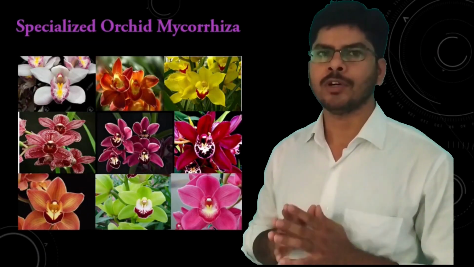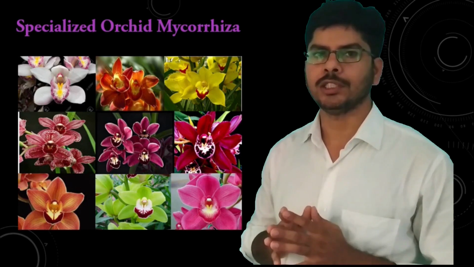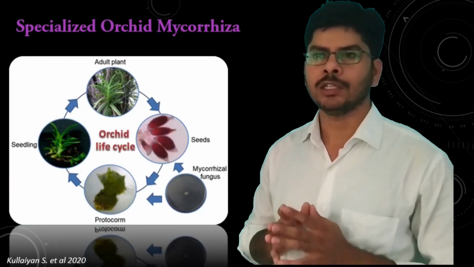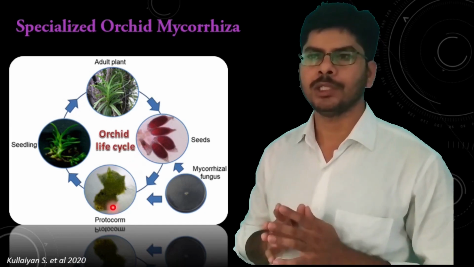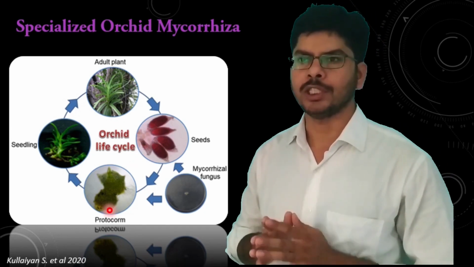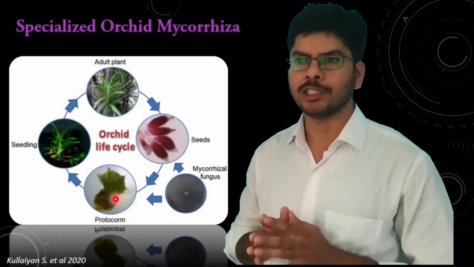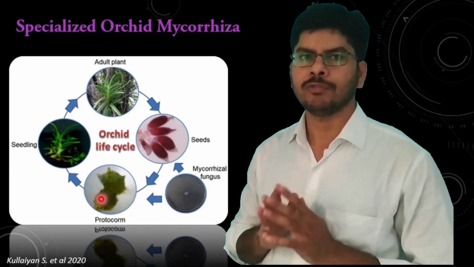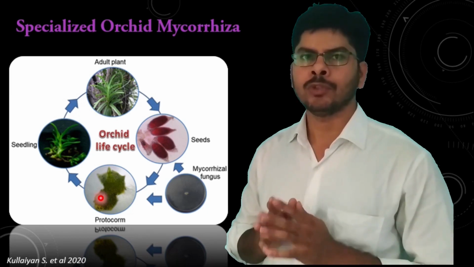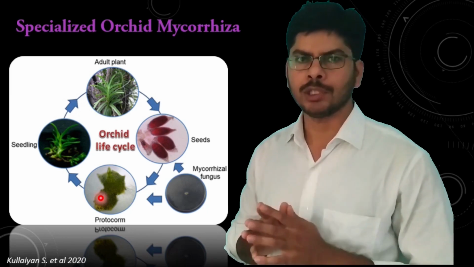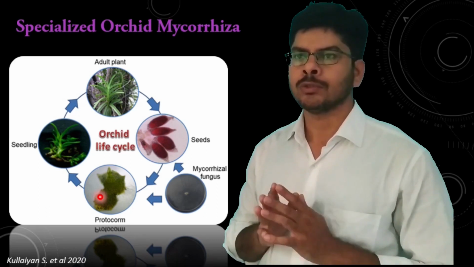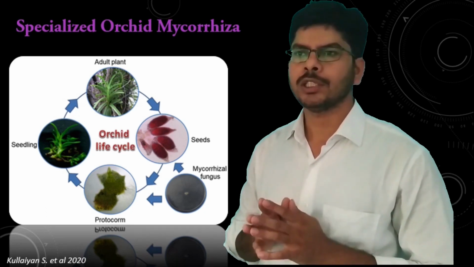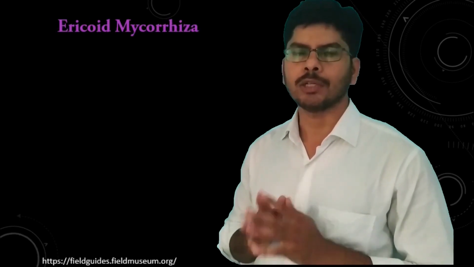Orchid mycorrhiza is found in the plant family Orchidaceae. Orchids are obligatorily dependent on mycorrhizal fungi. Here, the orchid seeds after germination reach a protocorm stage where epidermal hairs are displayed. The protocorm waits up to 6 months to get infected with mycorrhiza. If it doesn't get infected with mycorrhiza, the protocorm dies. So there won't be any orchid plant further. Therefore, orchids are obligatorily dependent on mycorrhizal fungi.